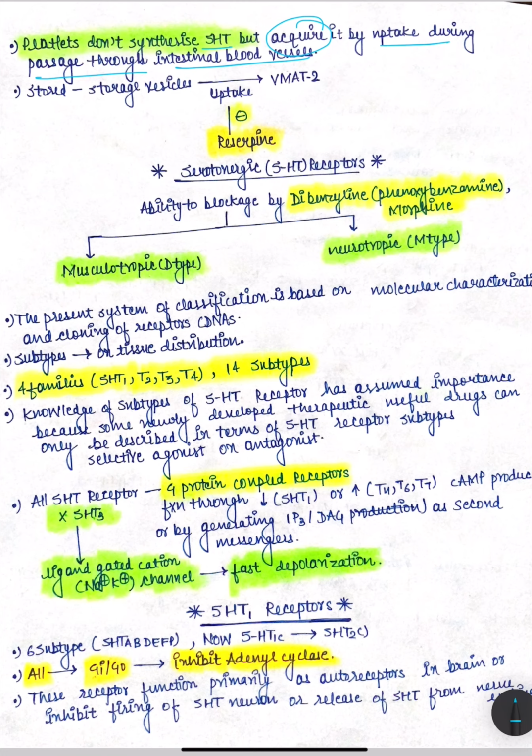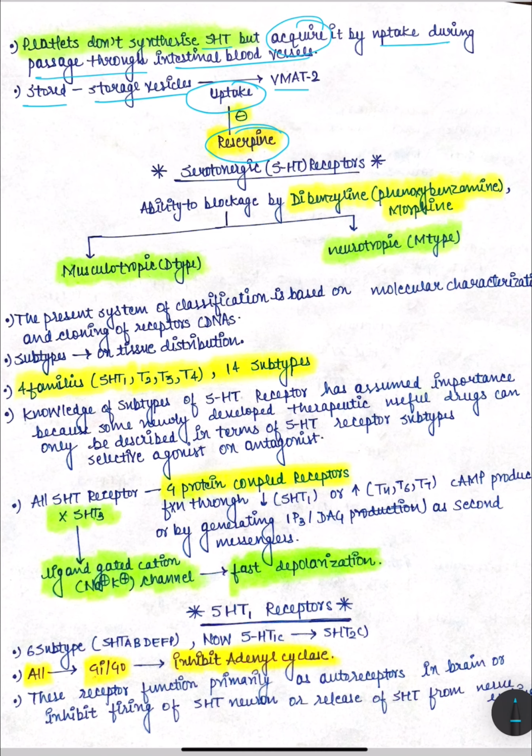Okay, so like catecholamines, 5-HT is also stored in storage vesicles, and it is taken up by a vesicular monoamine transporter, which is VMAT2, and this uptake is inhibited by a drug known as reserpine, which causes depletion of catecholamines as well.